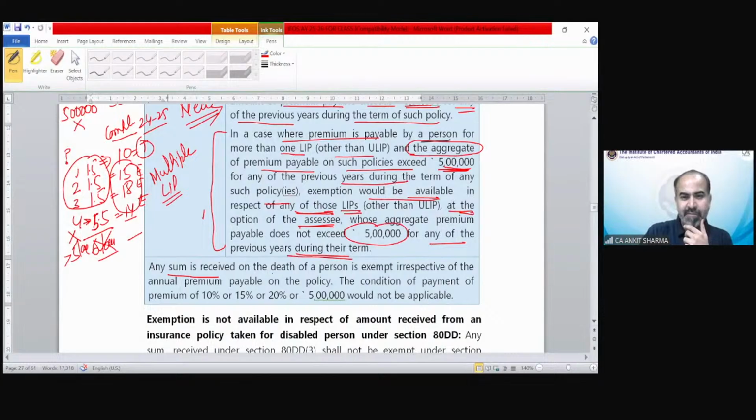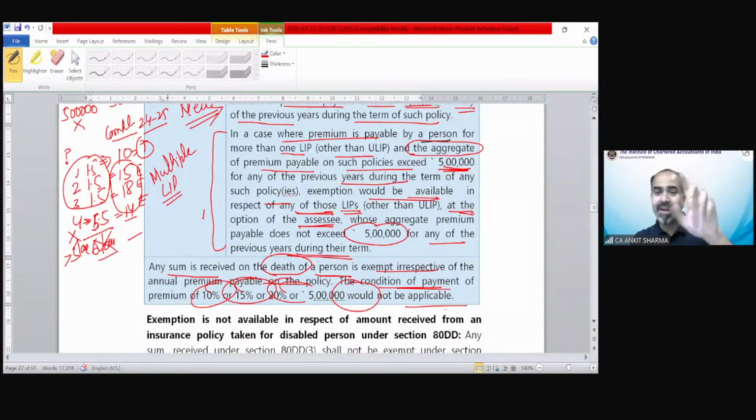Any sum is received on the death of a person. Remember, in case of death, there is no problem, it is always exempted, whatever the premium, whether exceeding 5 lakh, whether exceeding 10, 15, 20, it does not matter. It is exempt irrespective of the annual premium payable on the policy. The condition of payment of 10, 15, 20, 5 lakh would not be applicable.